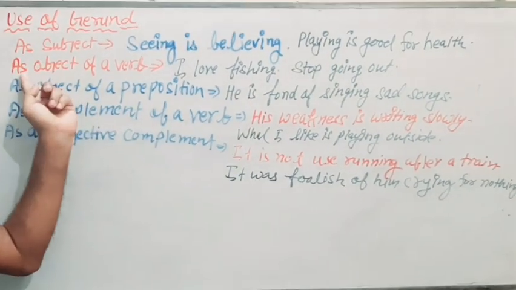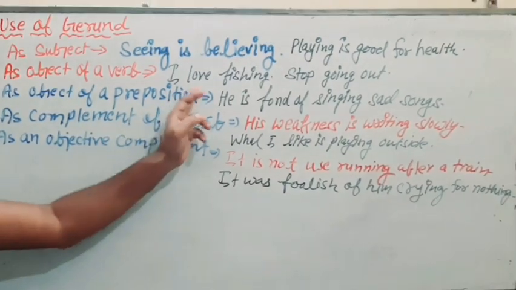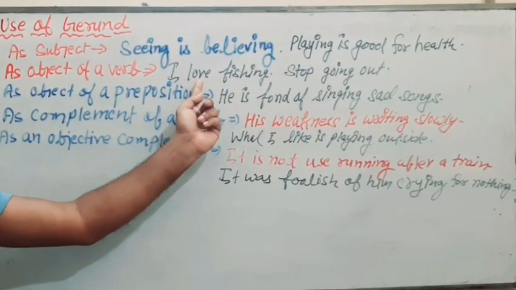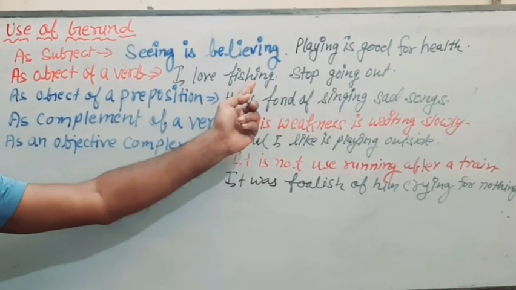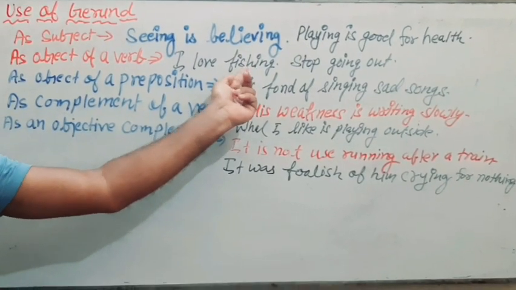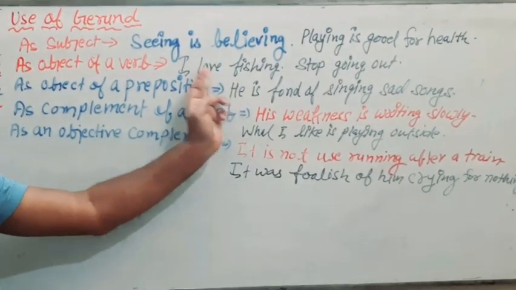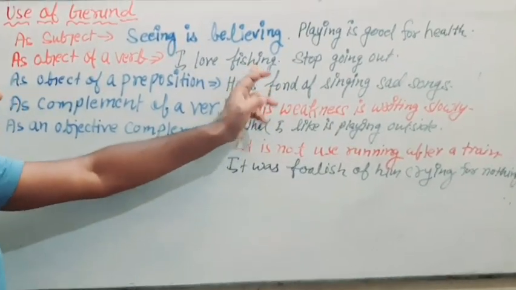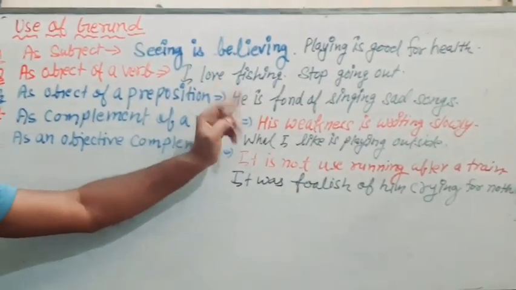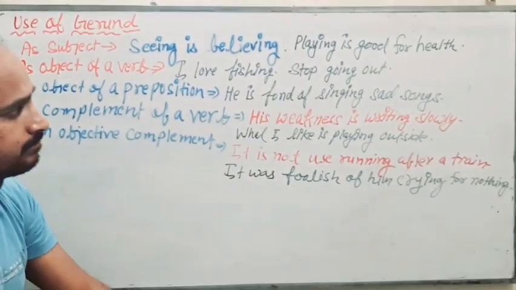Now as object of a verb: I love fishing. We have this verb and then after it is the object, which is in gerundial form. So this is a gerund as the object of a verb. Now, stop going out.